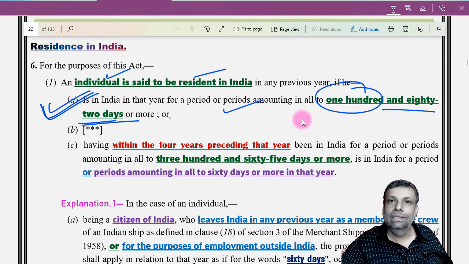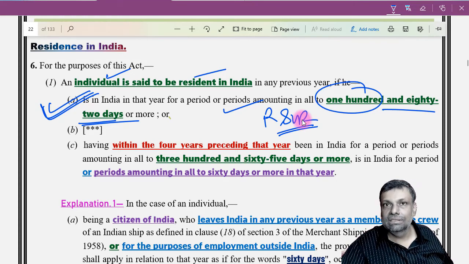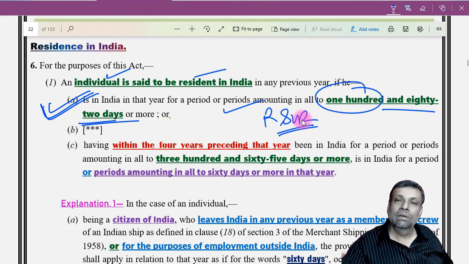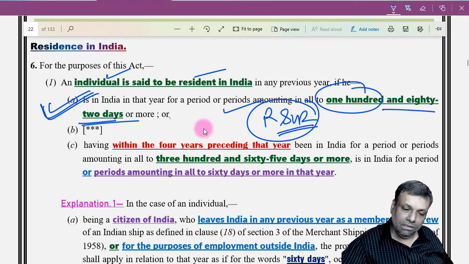So practically she is going to become resident and ordinarily resident. Even the 7 years test for not ordinarily resident will not be satisfied, because that requires 729 days or less. Now it is 200 days every year, so 7 years totals 1400 days she might have stayed in India. So she is going to become ultimately resident and ordinarily resident in this particular situation.